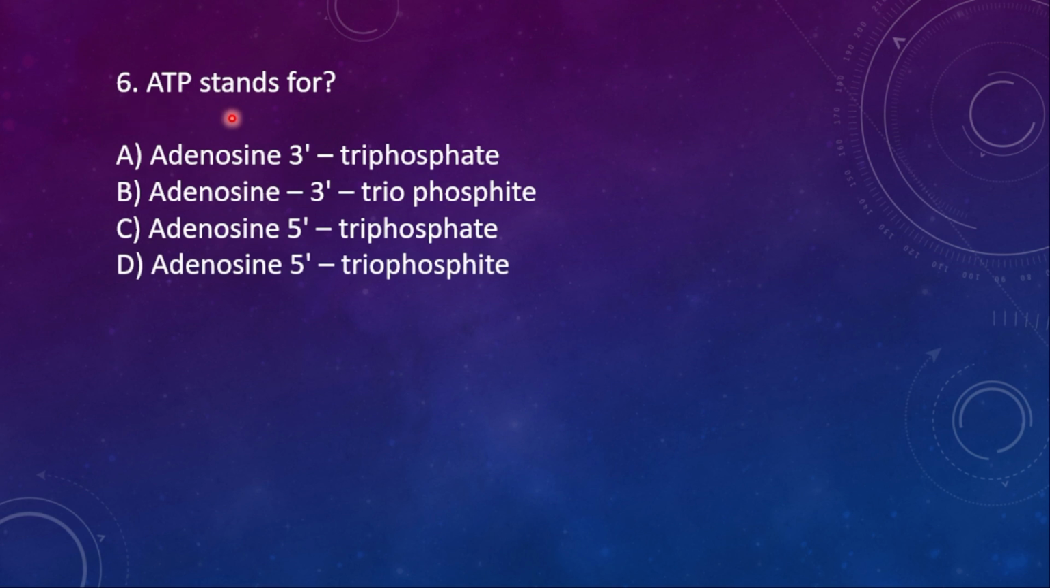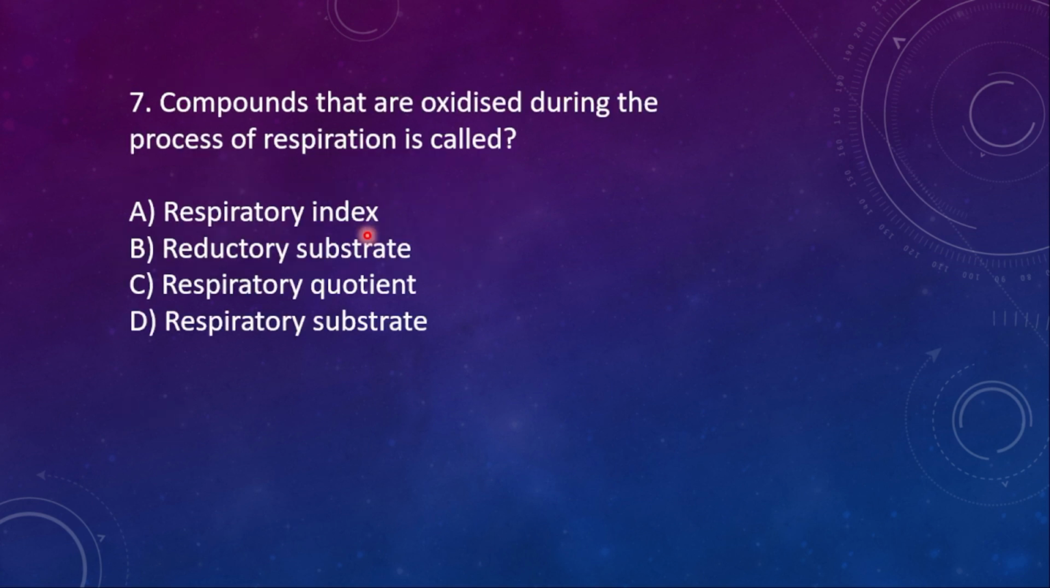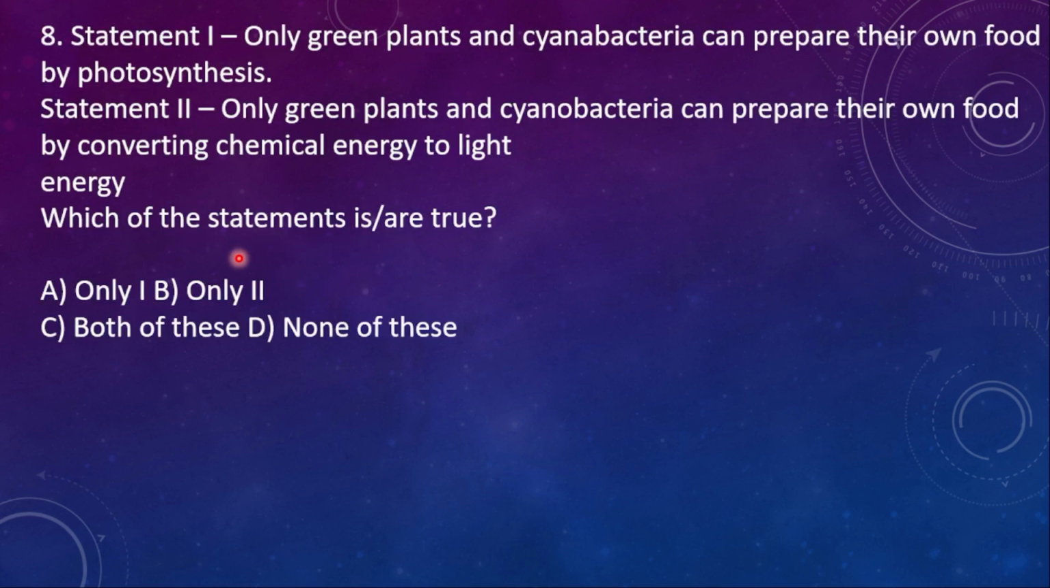Sixth one, ATP stands for: A, adenosine 3 triphosphate, B, adenosine 3 triphosphate, C, adenosine 5 triphosphate, and D, adenosine 5 triphosphate. Here the right option is adenosine 5 triphosphate. Seventh one, compounds that are oxidized during the process of respiration are called what? Respiratory substrate. These are two basic questions.